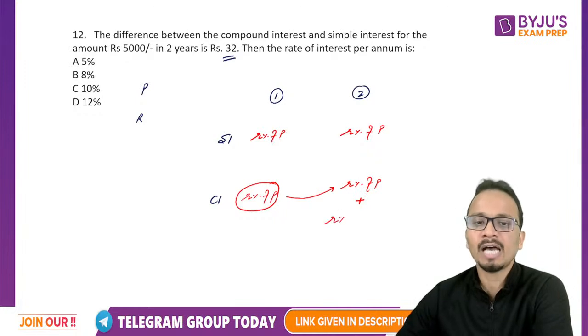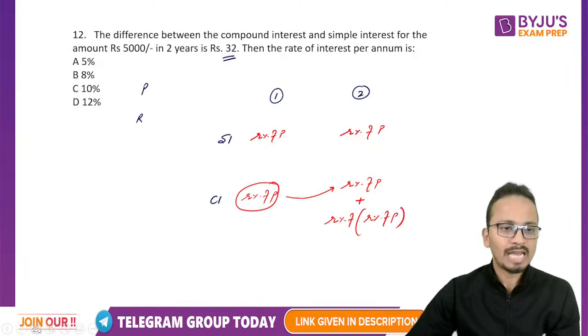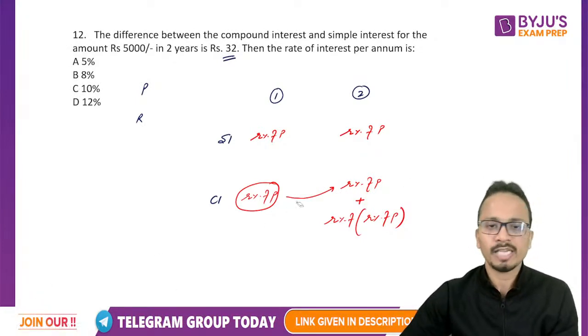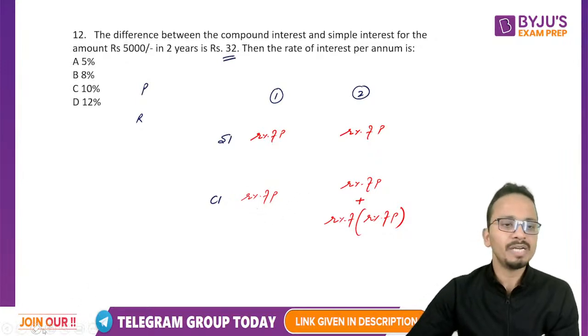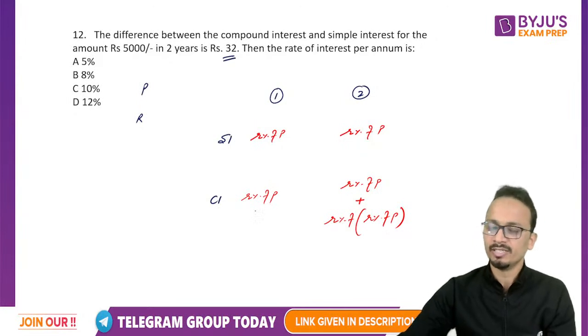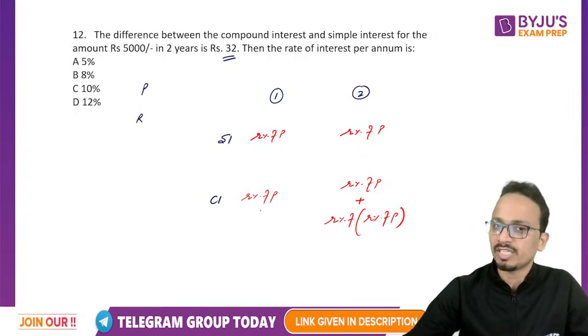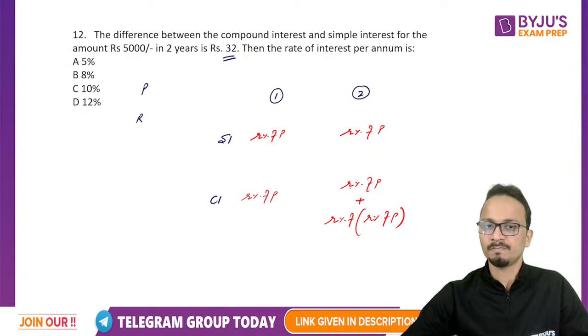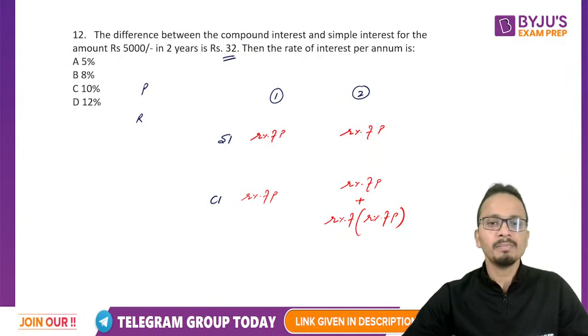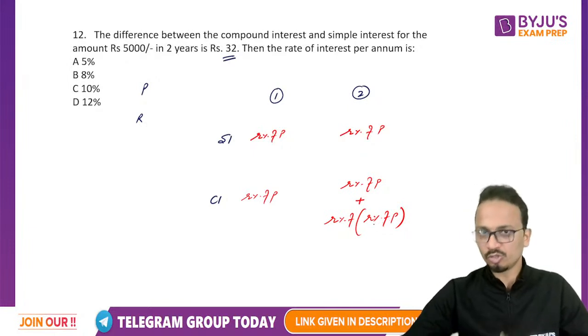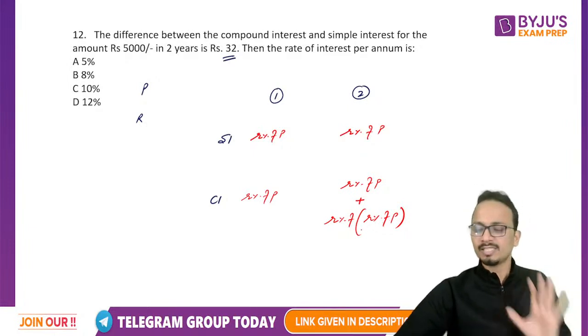So it will be R% of P. So to calculate the compound interest for the second year, first of all, we have copied the value of the first year and then generated the interest on the interest of the first year at R%. Okay. So R% of P plus R% of P. So this is the compound interest for the second year.